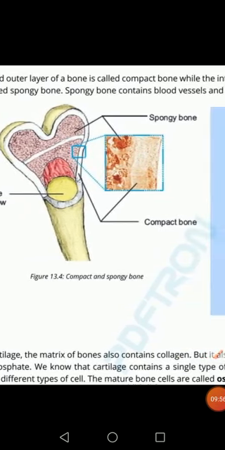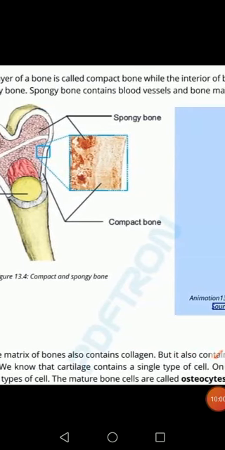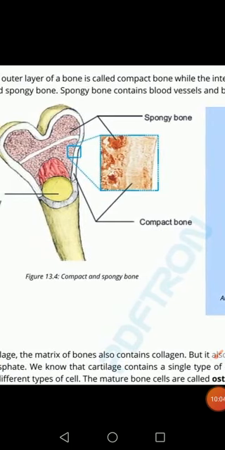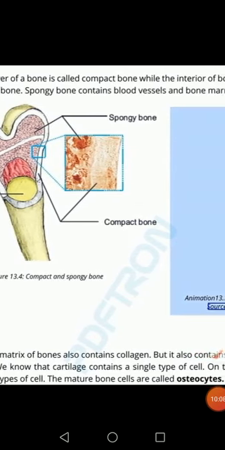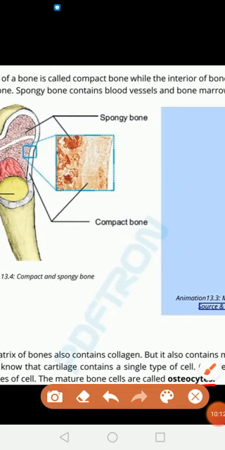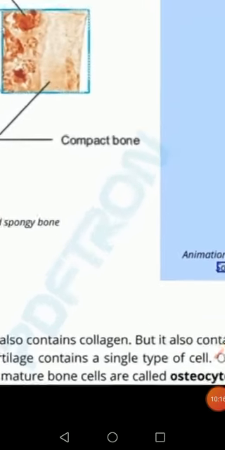Okay, now cartilage is actually made up of only a single type of cell, but bone is made up of different types of cells, and these cells of bone are known as osteocytes. Okay, osteocytes are the cells of bone.